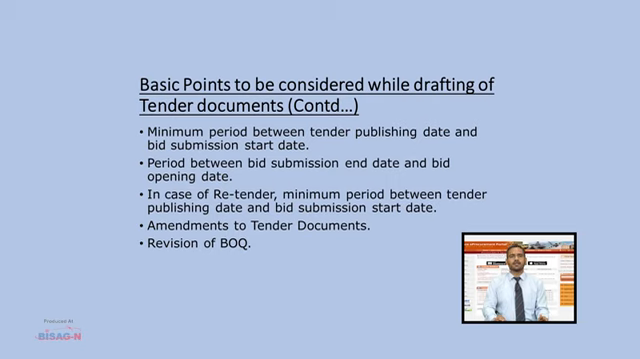In case of re-tendering, the minimum period between tender publishing date and bid submission start date for a lump sum tender shall not be less than 14 days, and for an item rate tender, it shall not be less than 7 days. No amendments shall be issued after bid submission start date. In case some amendments are inescapable, it shall be ensured that the bidder gets a minimum period of 3 days from the date of issue of the last amendment to the bid submission end date. No amendment to BOQ shall be issued in a before and after format. The complete BOQ shall be revised and uploaded again, but BOQ cannot be revised if bid submission has already started.